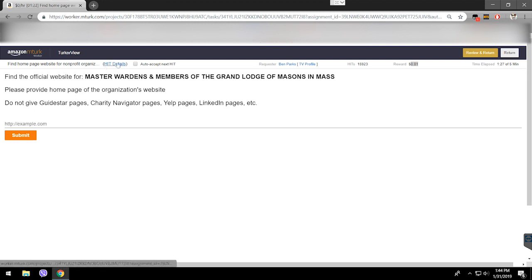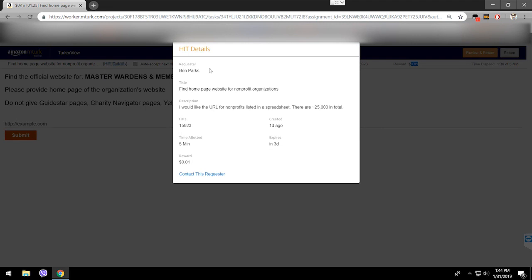So if you go to details here, you can see the requester name, title of the hit, description, number of hits available, how many this requester is putting right now, and this is not the number of tasks the workers are doing right now. This is the number of tasks available. So there is almost 16,000 tasks available for this requester. So if you're working alone, you basically can do 16,000 tasks, which are around $160, I guess.